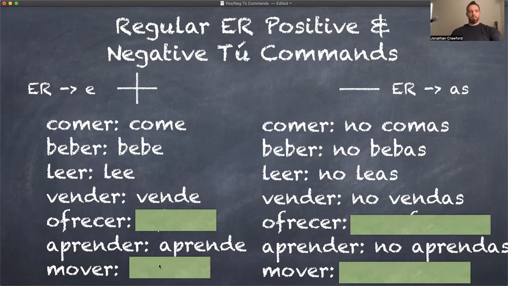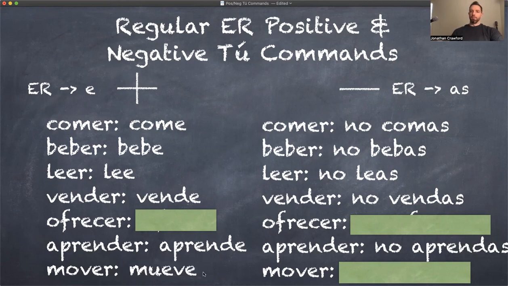All right. Mover. So you guys have to remember what a boot verb is. Sometimes you have verbs where there's a stem change. This O turns into a UE. For example, if I say I move, I say yo muevo. And so the O turns into a UE. Well, that's going to carry on to the command form. So obviously the ending is going to be E, right? Because ER turns into an E. So it's mueve, move, mueve.